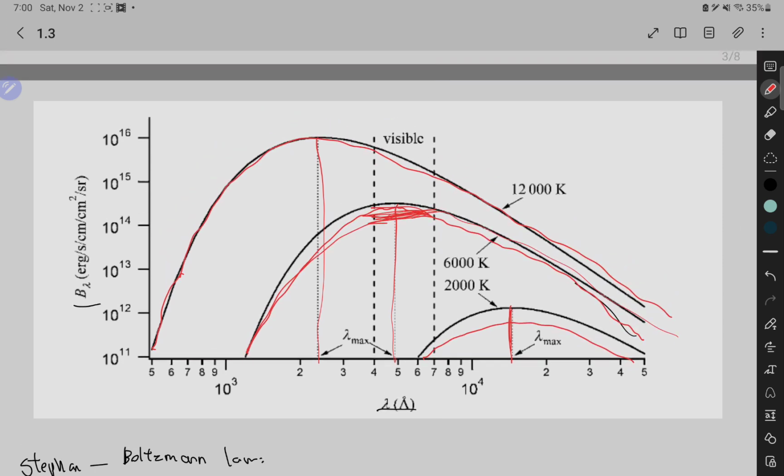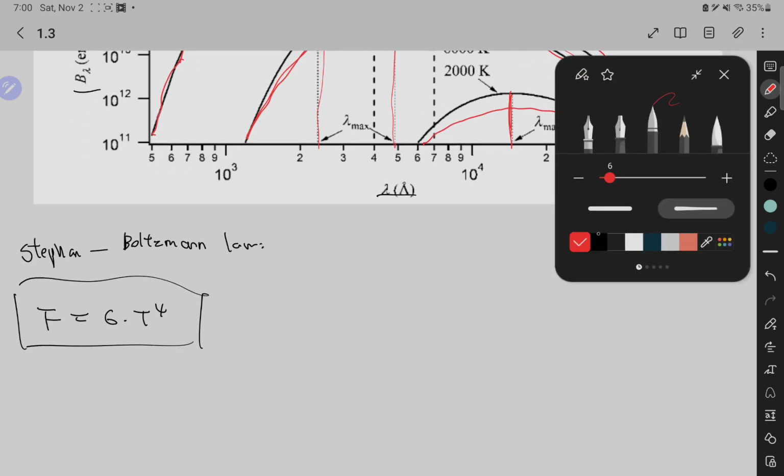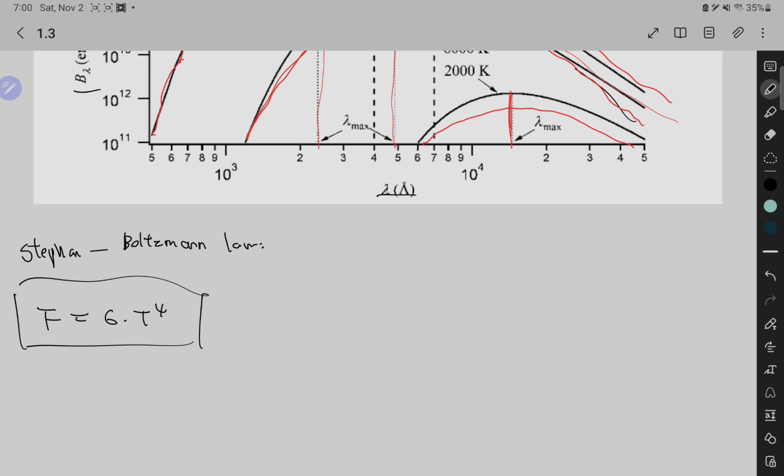And you can see here that when the temperature rises from 2000 Kelvin to 6000 Kelvin, the area under the curve also increases. So that implies that the total energy output, the power output, also increased. You can see 12,000 Kelvin has an even bigger area under the curve, right? So that says that as the temperature increases, there's more total power output, which aligns with what we derived here, that the total power output per unit area is directly tied to T to the power 4, right?